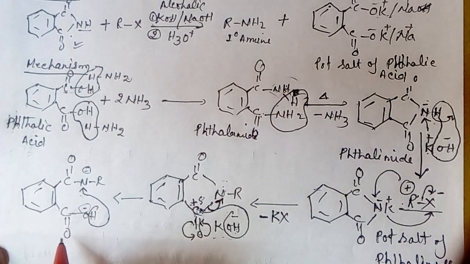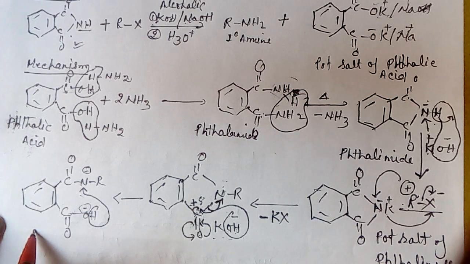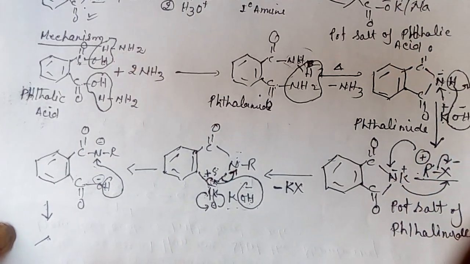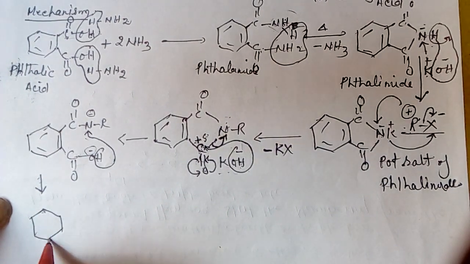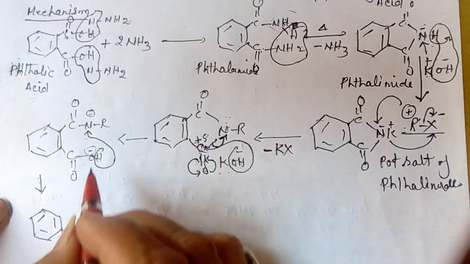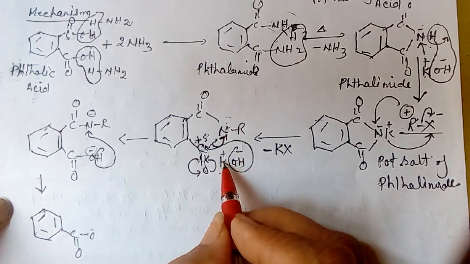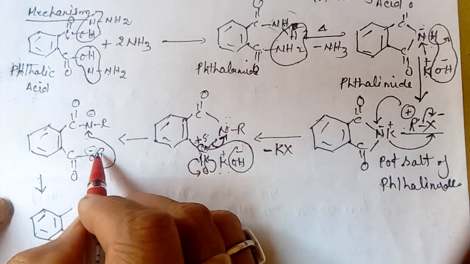Now the next compound is that we get C double bond O, and this hydrogen is left from here, so this oxygen gets a negative charge, and K plus of KOH comes on this oxygen, and now this hydrogen is attached to this nitrogen.